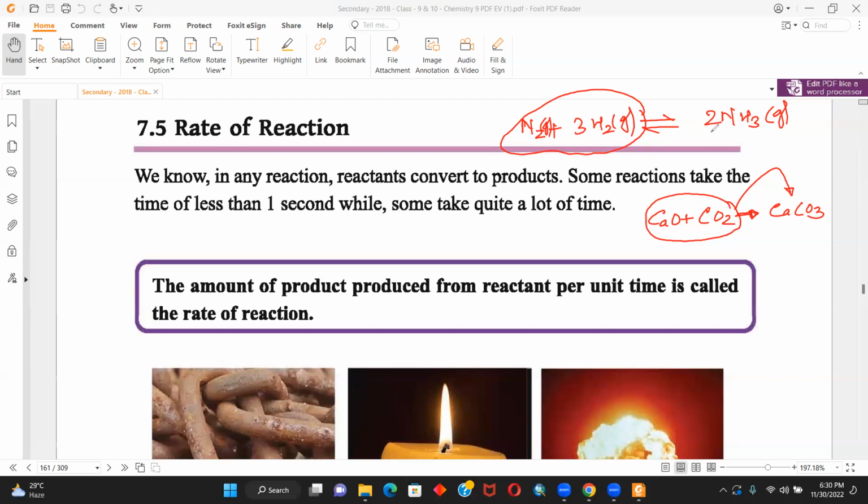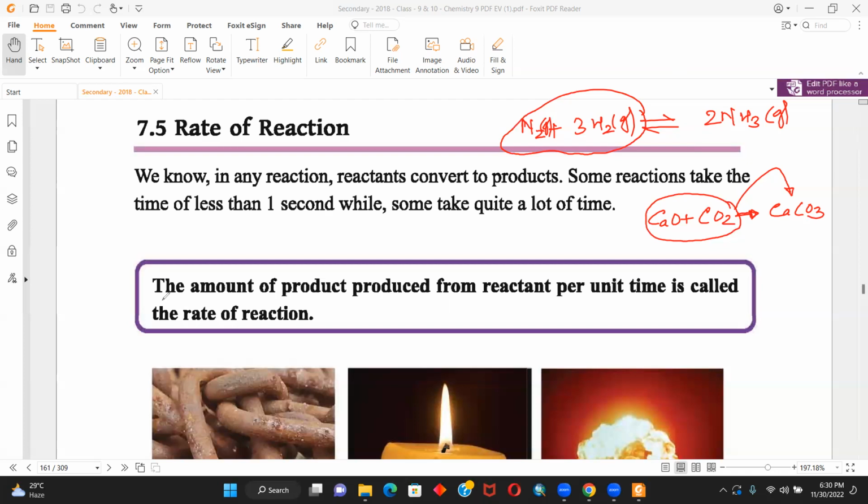So we have to strike a balance between all of them to ensure the highest amount of productivity. Whenever we are creating any product, we have to ensure that at the least cost we are able to create the maximum amount of it, or the maximum utilization of it. So that is why the rate of reaction becomes important.